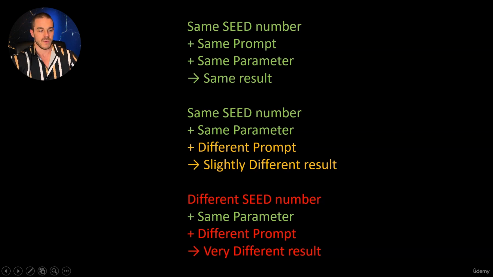But no worries, normally we always work with a random seed number, so we get a completely different image anytime an image is generated. Only when we need the exact same seed number in certain situations, we have to do something, because the default is randomness. And no worries, this sounds complicated, but you will see it's actually not. And how it works in the practical application, we will see now in Focus.